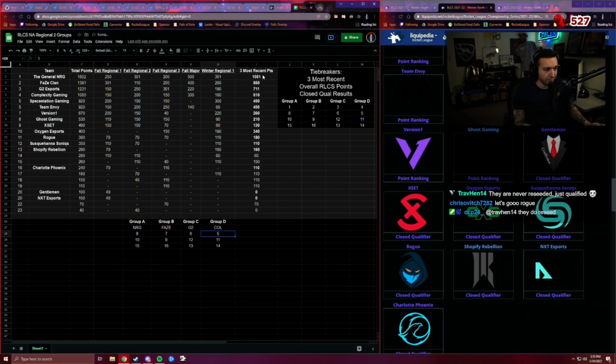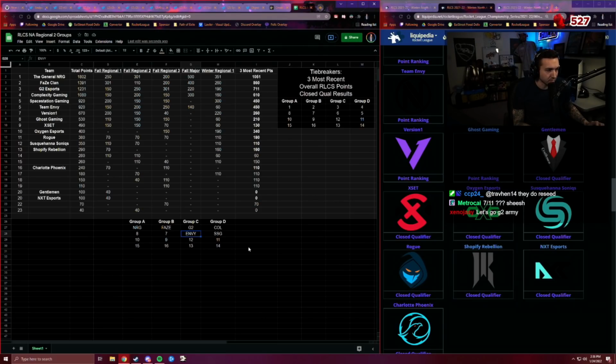We then go to the 5th overall, which is a tie. So you've got 450 and 450 from Space Station and Envy. We then go to the next overall RLCS points, which has a tie as well. Closed qualifier doesn't work, so they go based upon the most recent event, which is Space Station. So Space Station ends up being 5, and then Envy is 6, is how it will be.